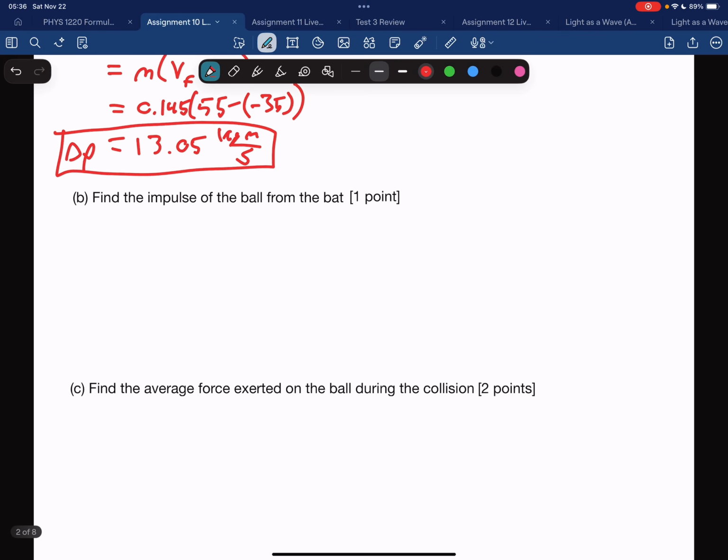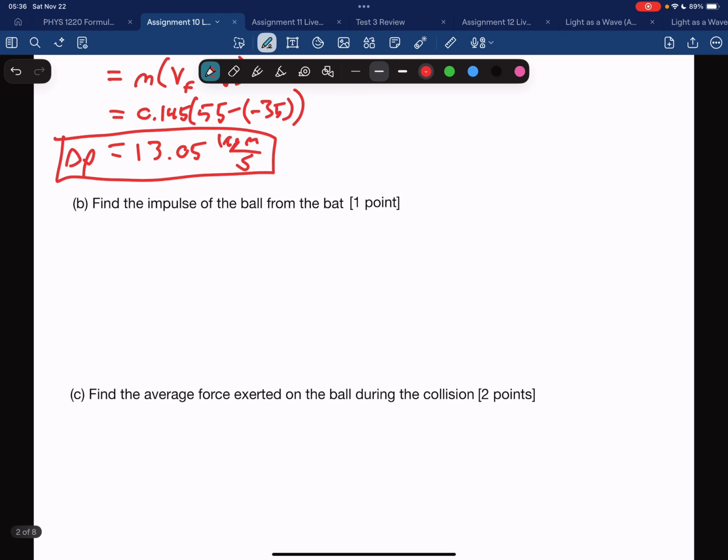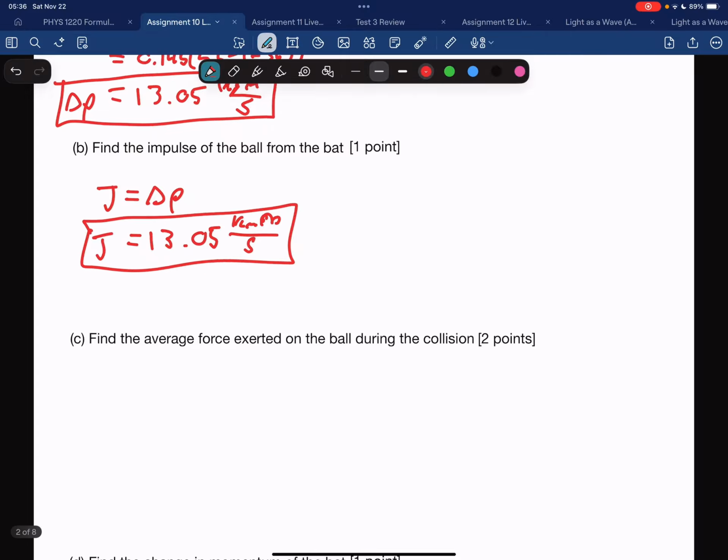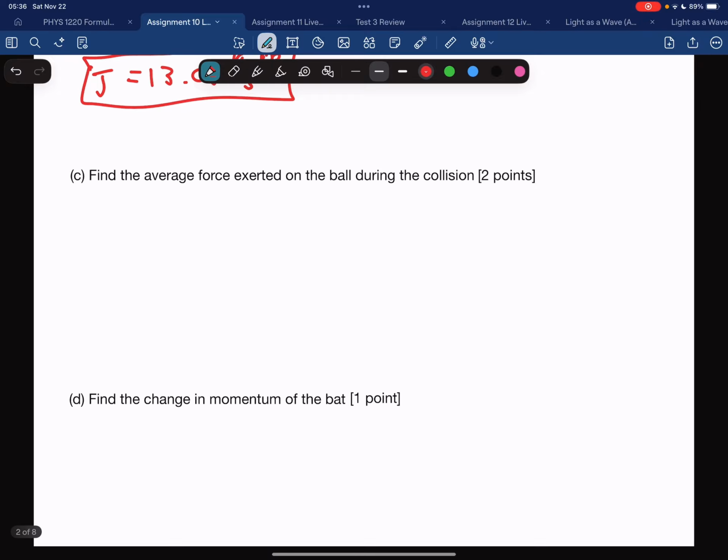For B, find the impulse of the ball from the bat. We know that impulse is equal to the change in momentum. So the impulse is just the same as the change in momentum, 13.05 kilogram meters per second. There we go.